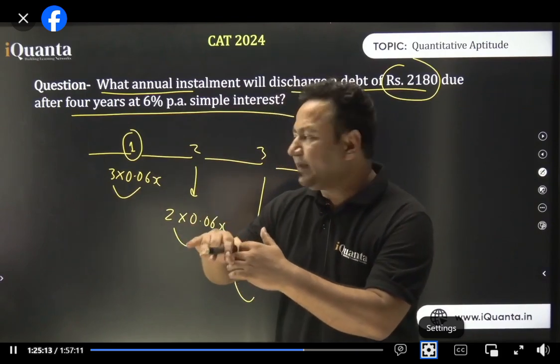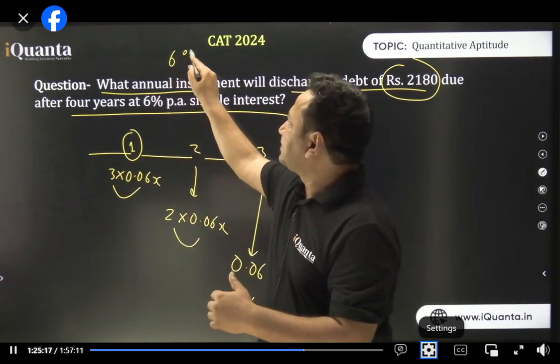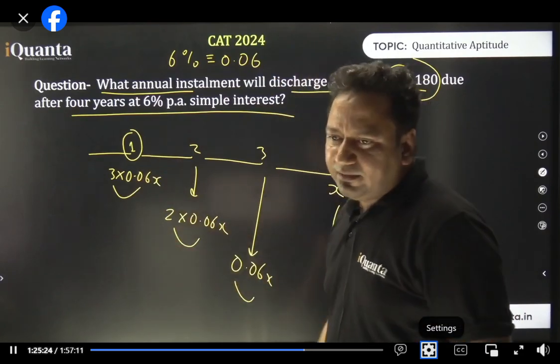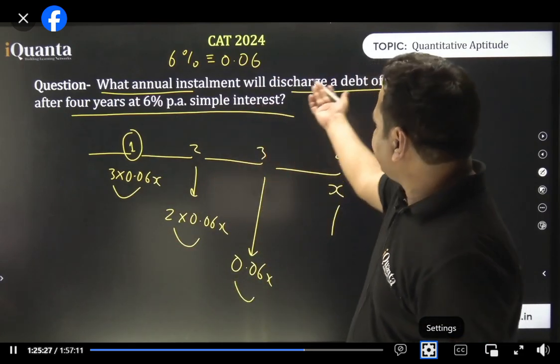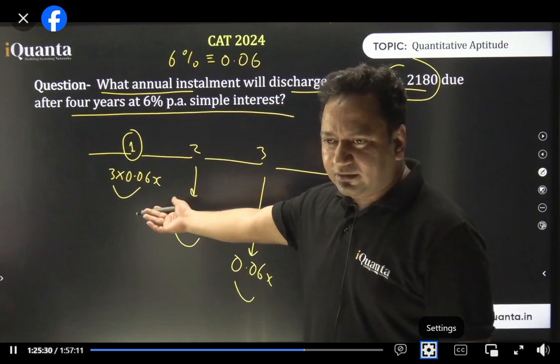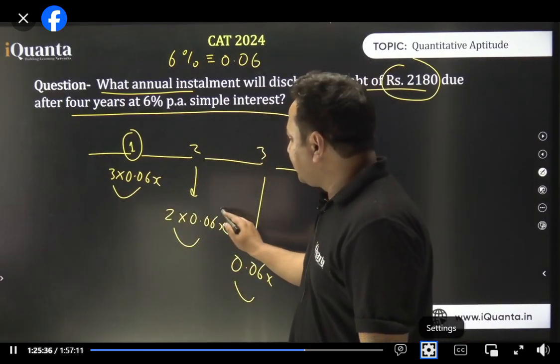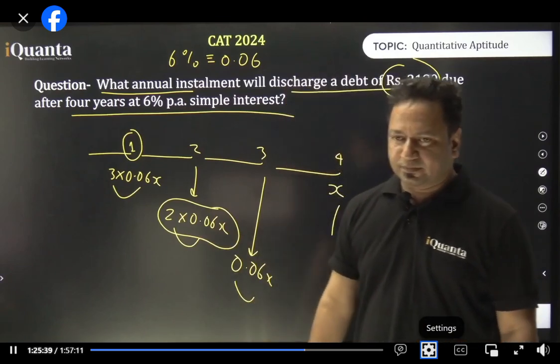So for 3 years, we will be getting 6% interest. What is 6%? 6% is equivalent to 0.06, right? So after 1 year, that is what we have done. Shweta, it's an example only. Okay, Shweta. After 2 years, only 2 years are left. So 2 times 0.06x. All right.